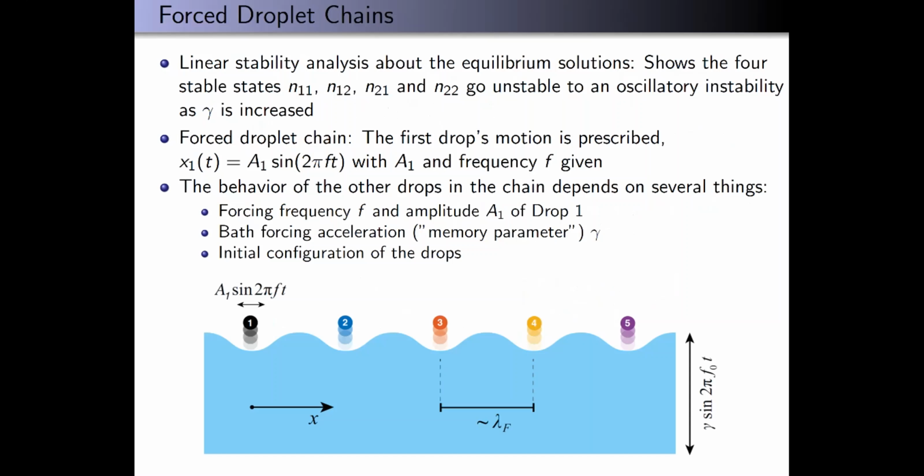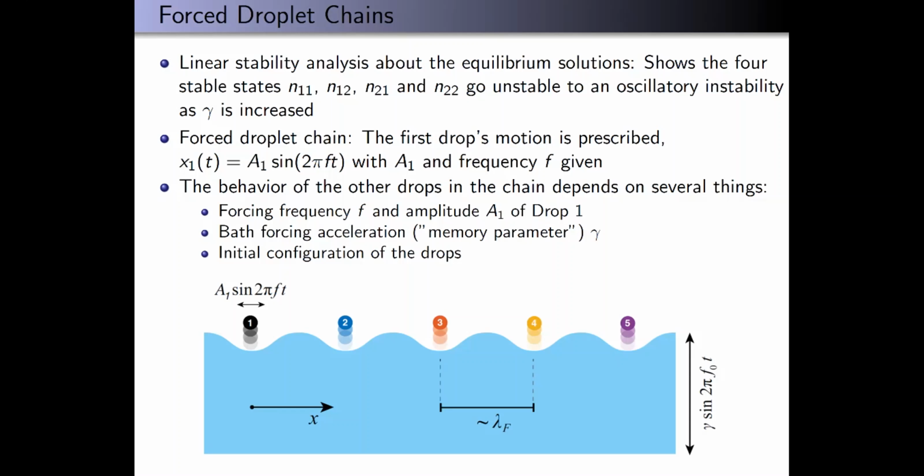We also look at the case where we force the droplet on one end sinusoidally, and we prescribe an amplitude A1 and frequency F. We'll call that drop 1, on one end of the chain. Because of the particle-wave interactions, the droplets not only interact with their own waves, but also with the waves produced by their neighbors.